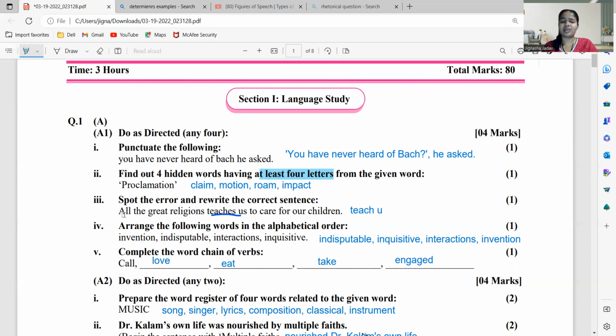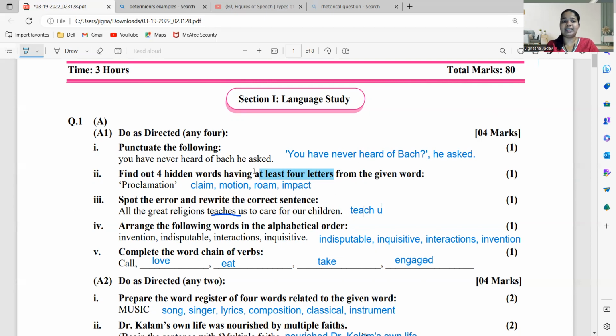Okay, so the next one is spot the error and rewrite the correct sentence: all the great religion teaches us to take care for our children. Okay, so while I was explaining that video, I said this answer: all the great religion teaches us to care for our children. So teaches us nahi aayega, teach us aayega. Okay, so all the great religion teach us to care for our children.